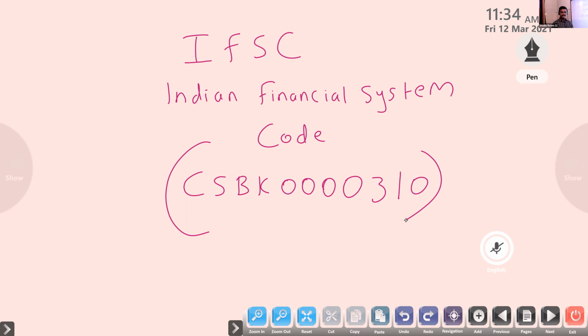Security is there, but it is not highly secure. Some malpractices and fraudulent practices are also happening. One code and one password are there, and if anyone knows them, they can take the amount from our account. So small practices are there. But if you are making payment online, through IFSC and account number, then it will be easy.